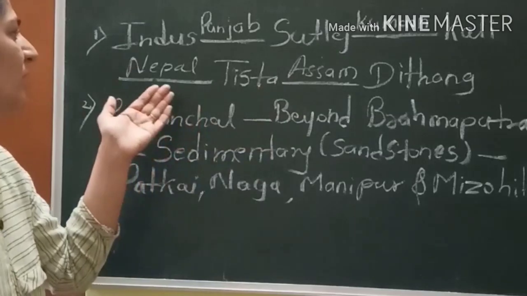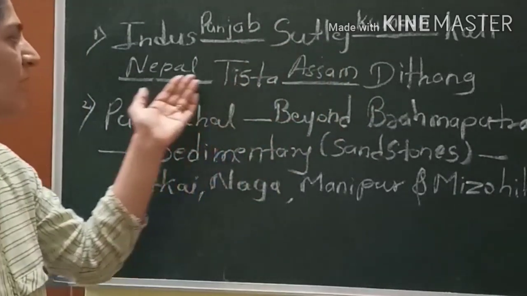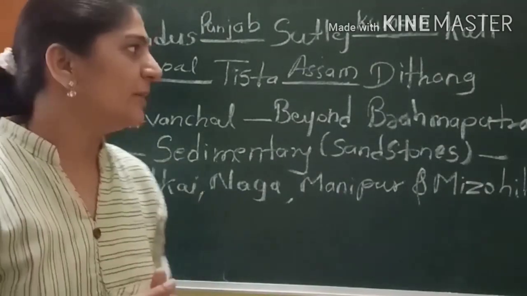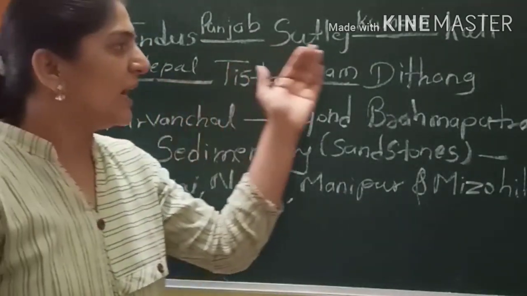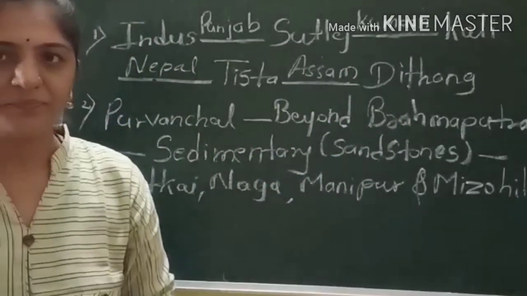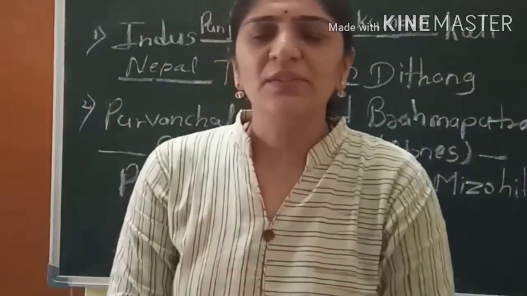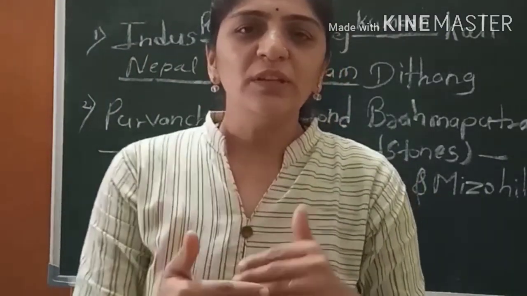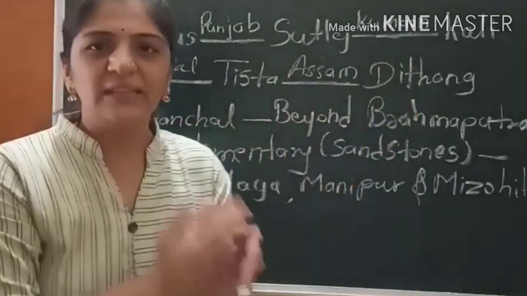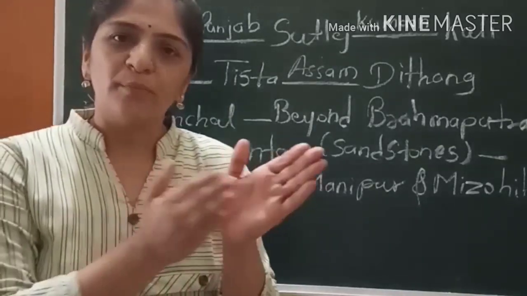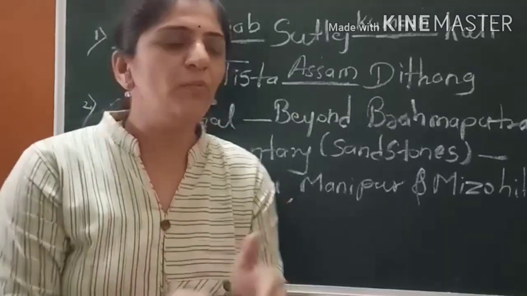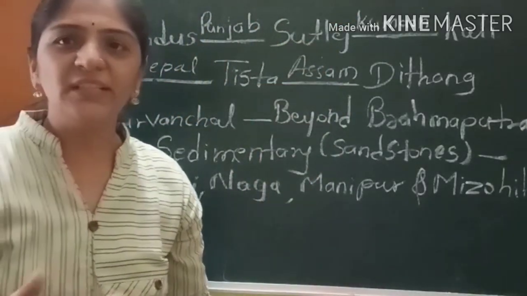Then the Kali and Tista rivers make the Nepal region, located in the northern part of India. The Tista and Dihang rivers make the Assam region. In this classification we move west to east by the rivers, while the first classification moved from north to south, as we discussed.